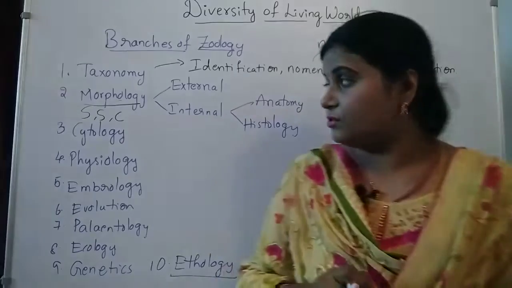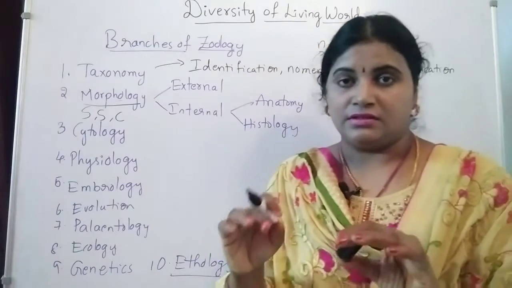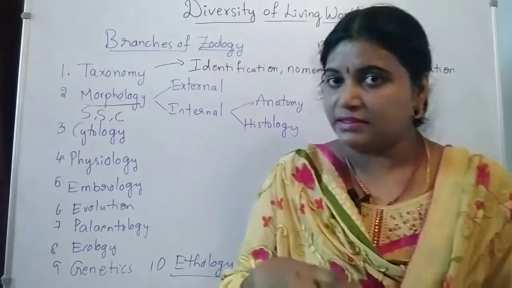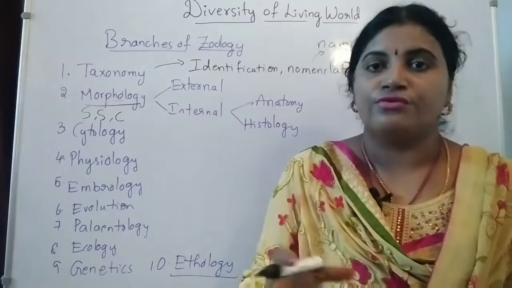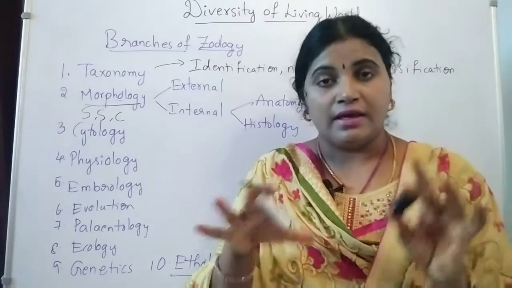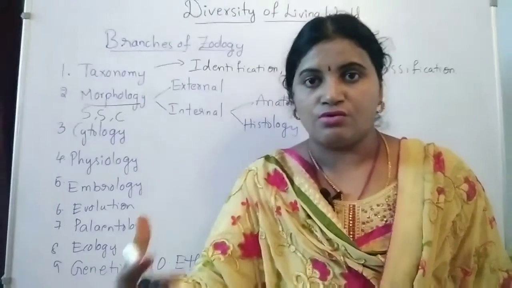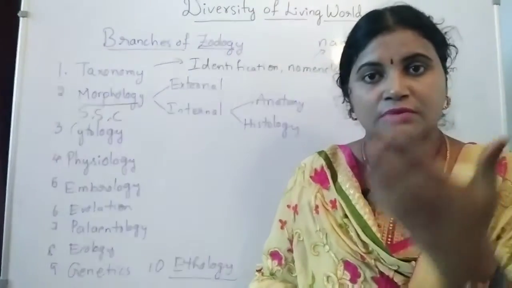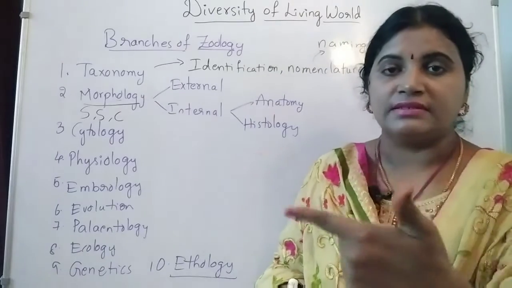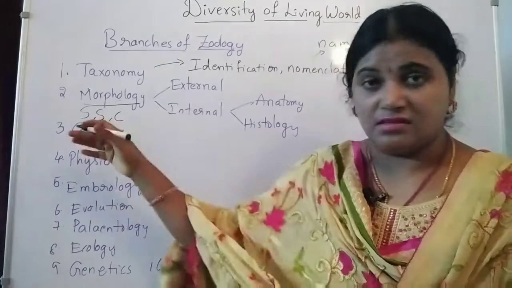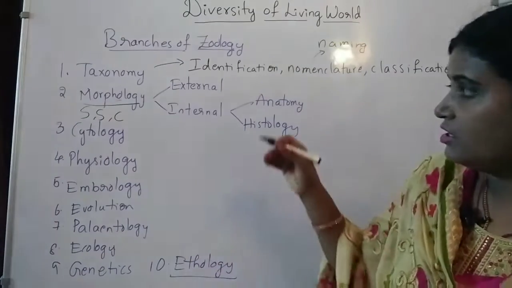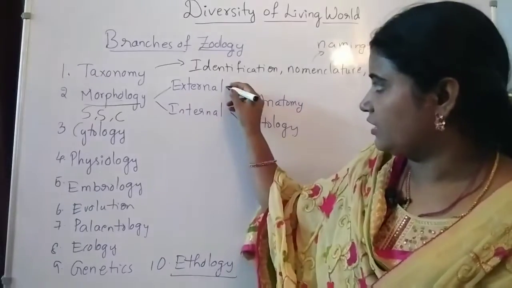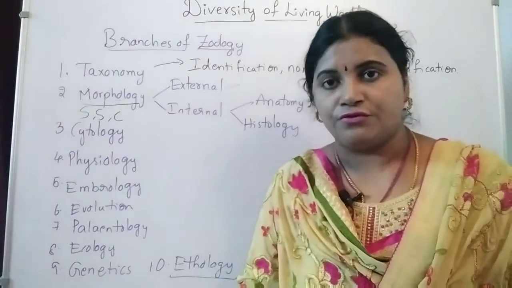Based on the characters externally and internally, morphology is divided into two sub branches: external morphology and internal morphology. External means which appears outside the body, like size, color, shape. Okay, size, color, shape and structures we are able to see in external morphology.